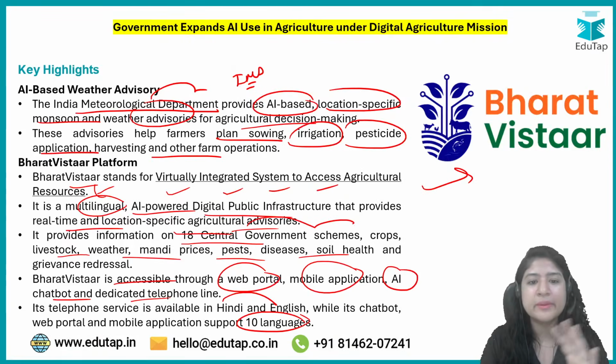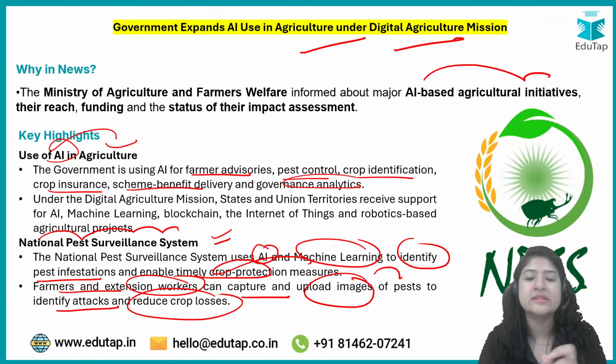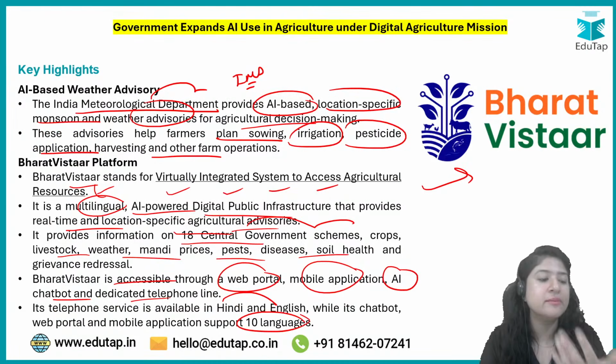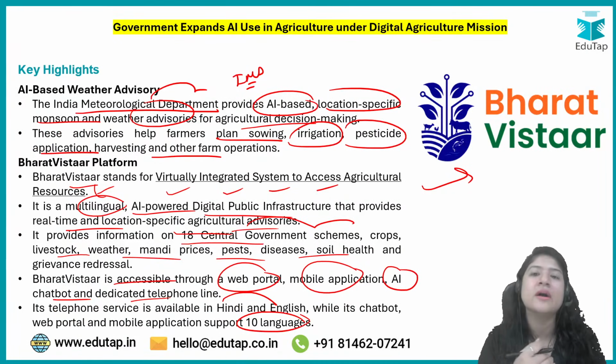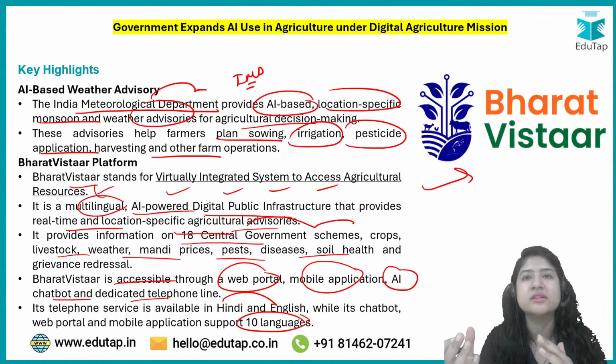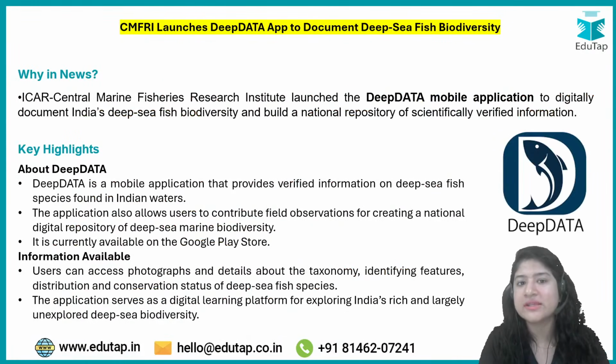So maybe this whole news might not be that important, but these names like Bharat Vistar, what does it do? National Pest Surveillance System, what does it do? These are important, and this is a very beautiful example that can be used in your descriptive answer writing. In fact, in your last exam of NABARD, there was a direct question on the digital agriculture mission. So these things help if you have the basics of these things.